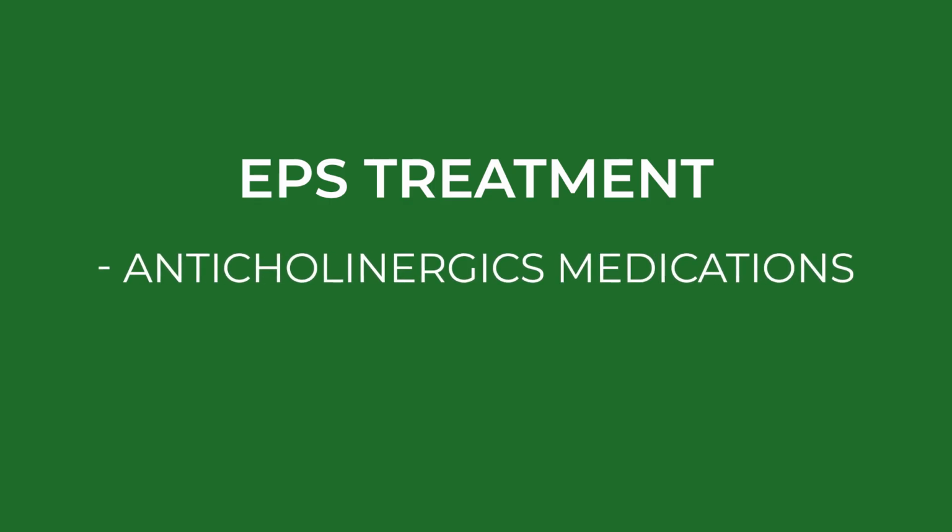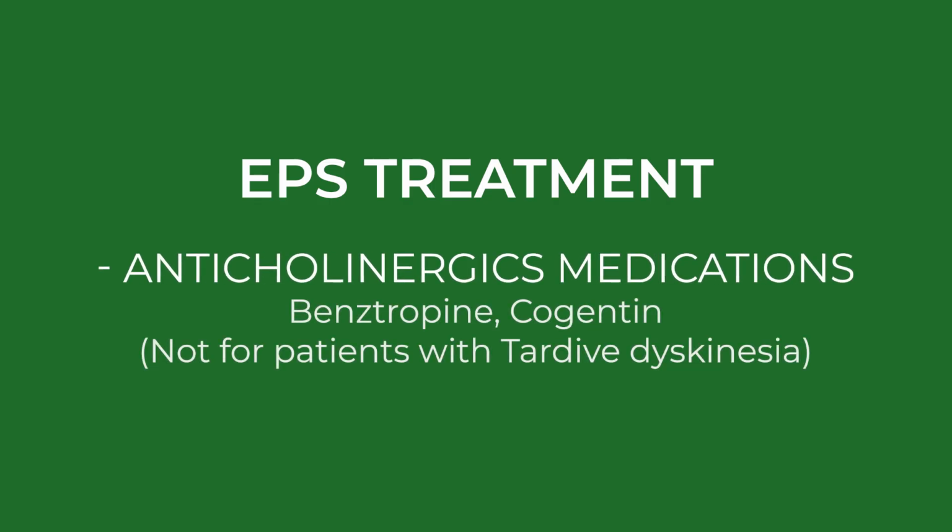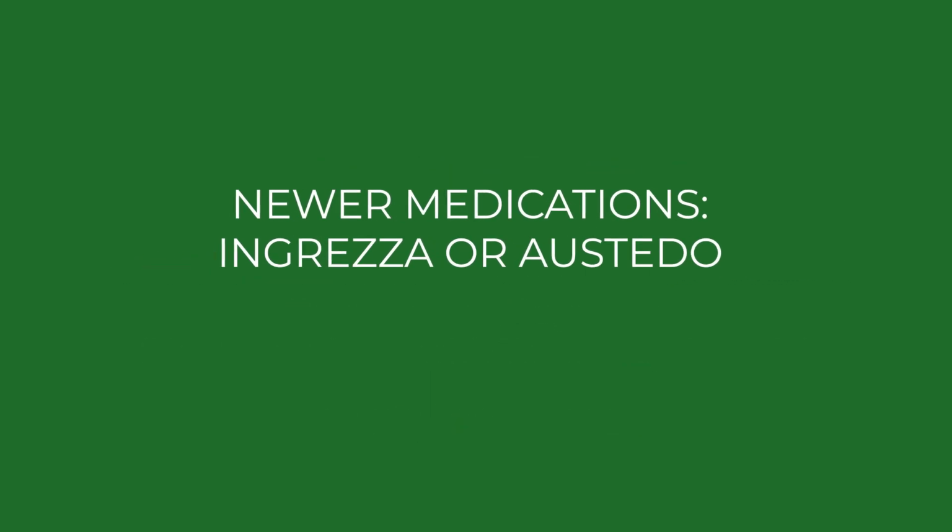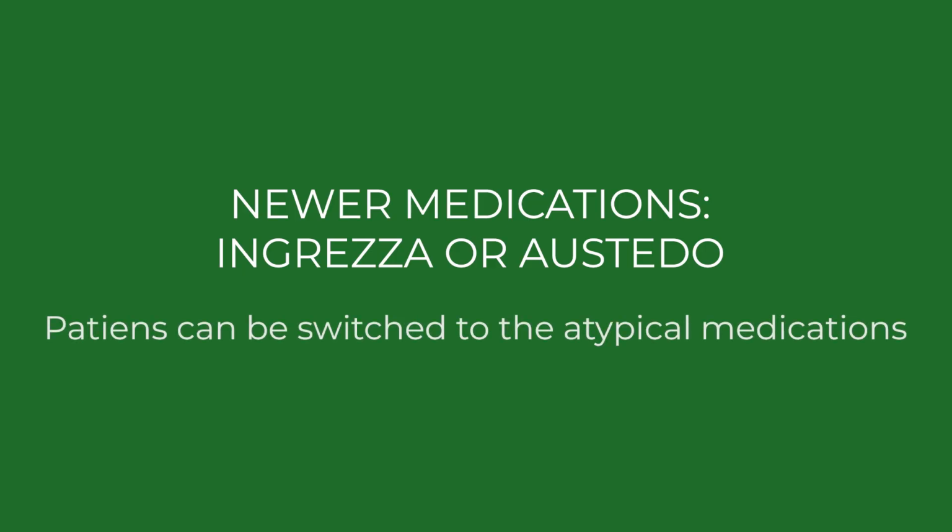So how do we treat EPS generally? We give the patient anticholinergic medication, for example benztropine, Cogentin. But it is important to know that we don't want to give benztropine or Cogentin to a patient that has tardive dyskinesia, because most of the time it worsens it. We may give Benadryl or benzos, depending on the severity of the tardive dyskinesia. More recently, we have newer medications such as Ingrezza or Austedo. The patient can also be switched to atypical medications.